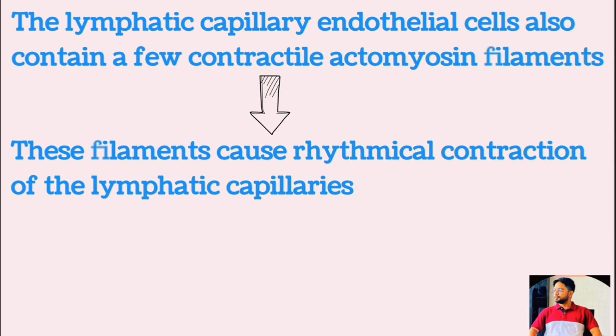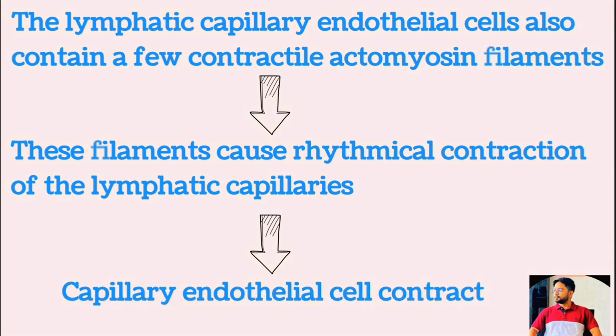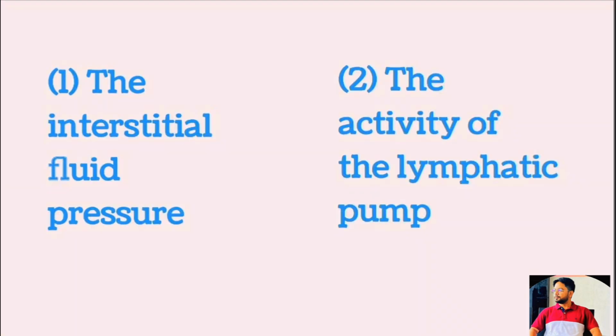Therefore, it is probable that at least part of the lymph pumping results from the lymph capillary endothelial cell contraction, in addition to contraction of the large muscular lymphatics. So the summary of the factors that determine the lymph flow: from the previous discussion, we can see that the two primary factors that determine the lymph flow are, number one, the interstitial fluid pressure, and number two, the activity of the lymphatic pump.